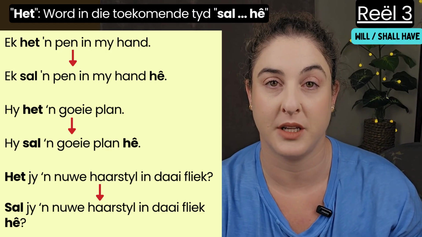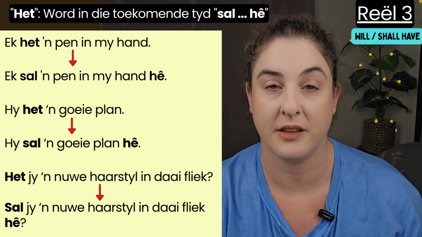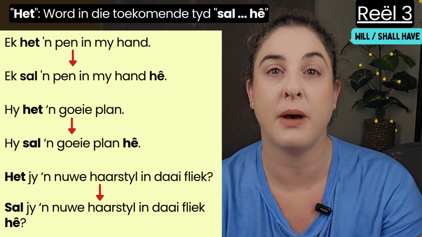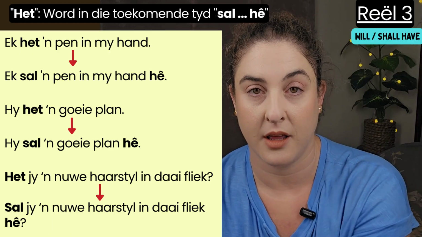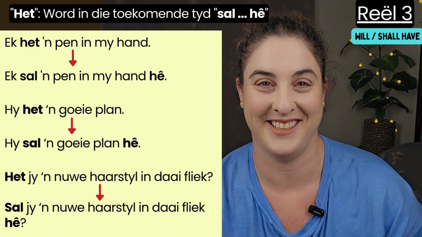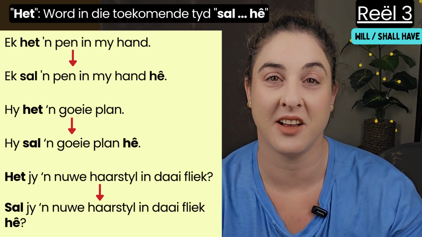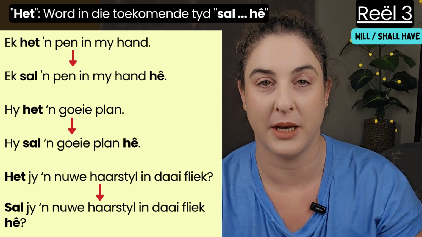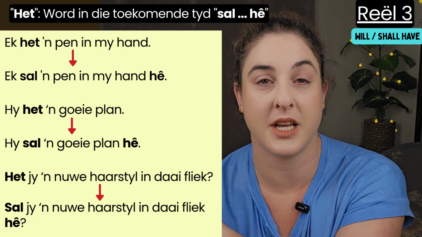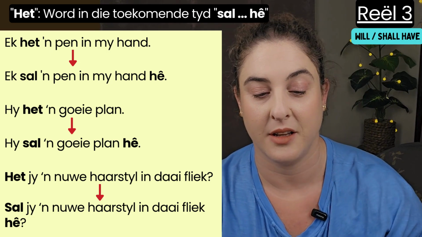I have a pen in my hand. That becomes ek sal 'n pen in my hand hê. I shall have a pen in my hand. Ek sal 'n pen in my hand hê. So it's a whole thing. V2 is at the end of the sentence.